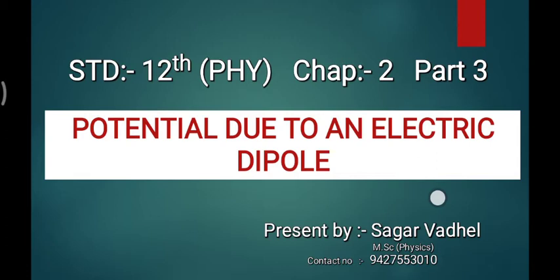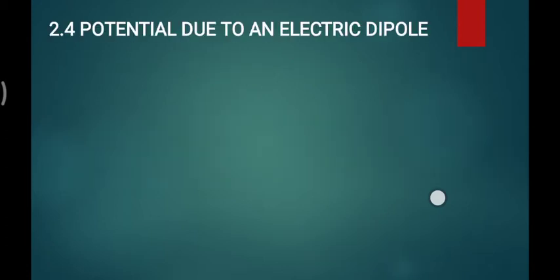In previous discussions we covered the basics regarding potentials, and also derived the expressions for the potential generated by charged particles, test charge and source charge. Today we go for the potential generated by the electric dipole. For that you should have a clear idea regarding the electric dipole. Let's start our discussion: potential due to the electric dipole.